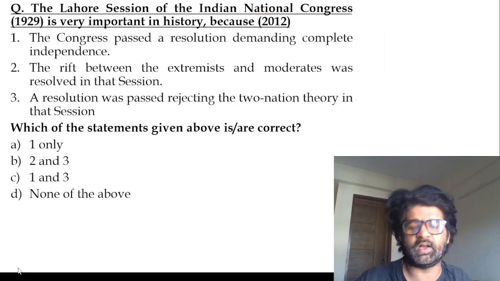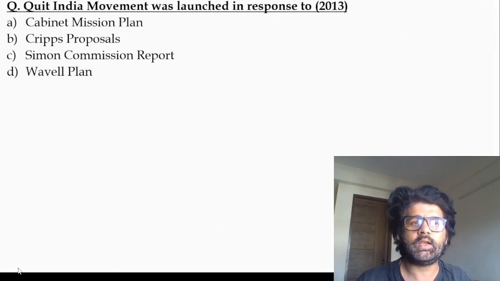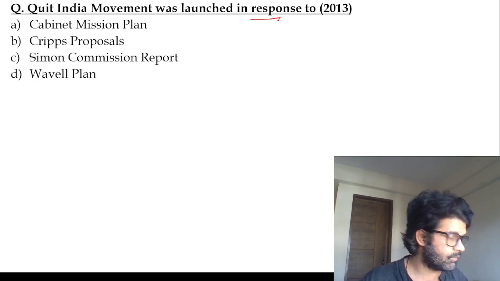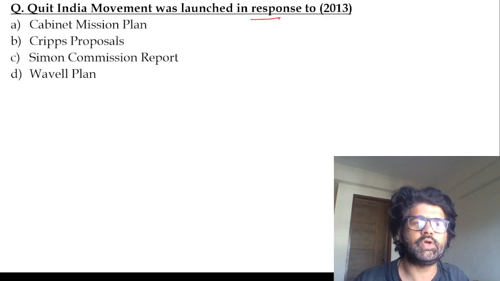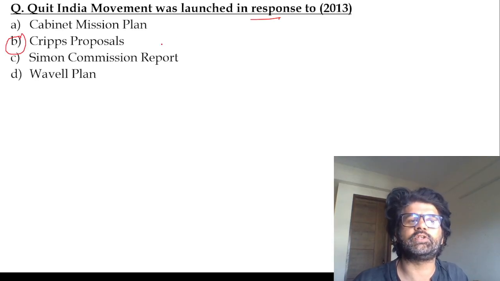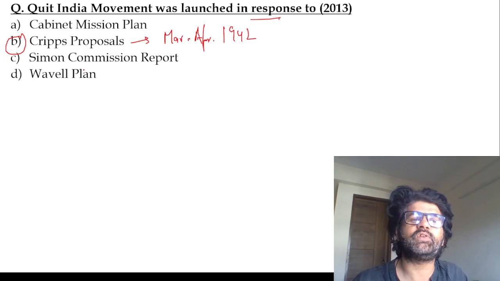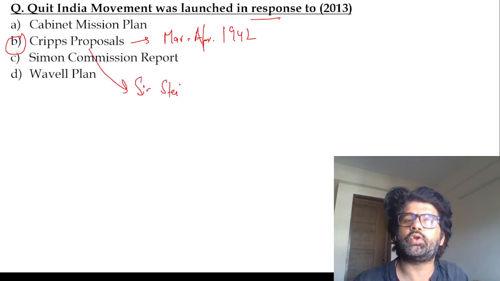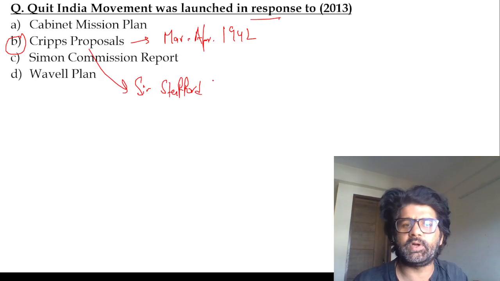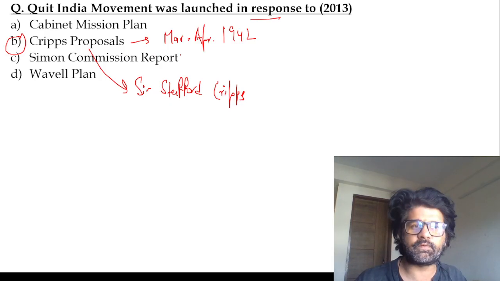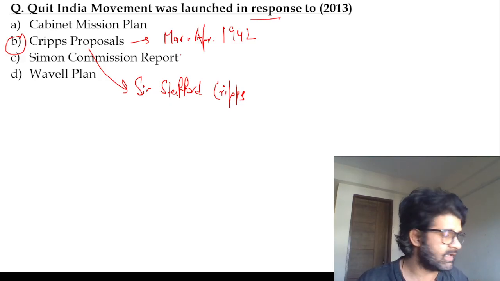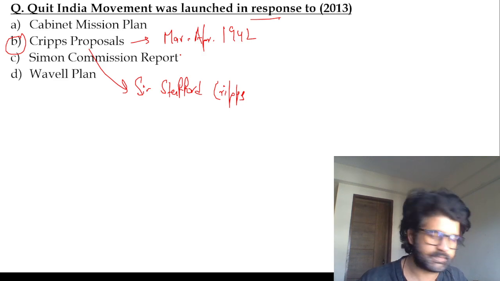Next question, guys, please be serious. The Quit India movement was launched in response to the Cripps proposal. The Cripps proposal came in April 1942, by Sir Stafford Cripps. He later came again in the Cabinet Mission. He said we will give you dominion status, and he talked about a weak federation. If provinces wanted to secede from the union, they could do that, have their own union and all.